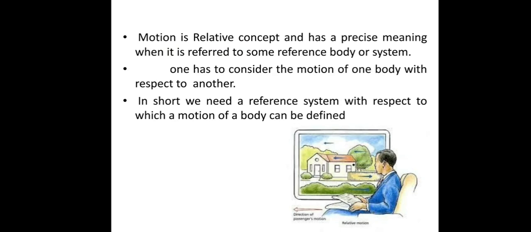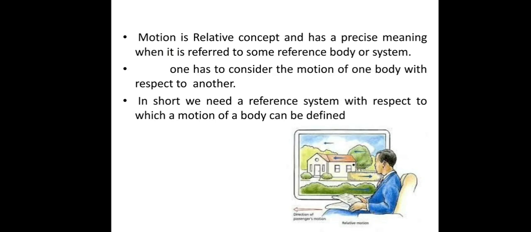And the person outside the bus, standing on the ground, sees all trees and houses at rest. They are not moving.